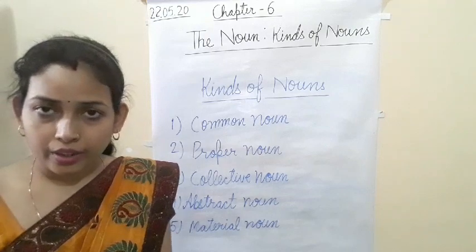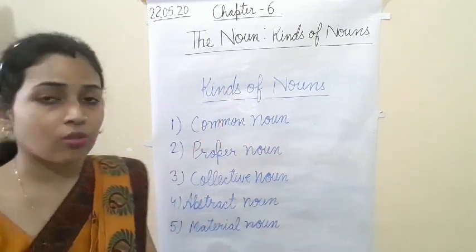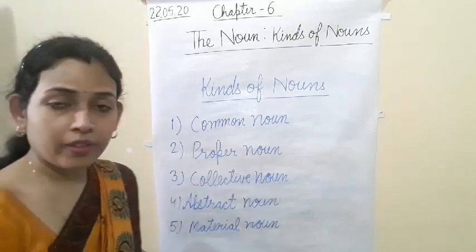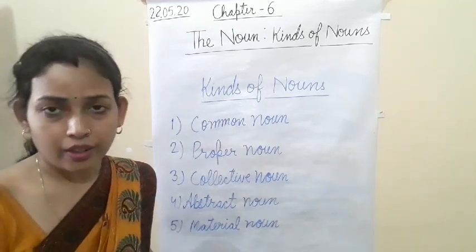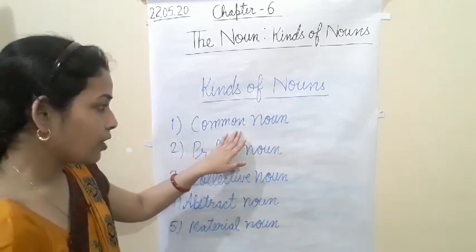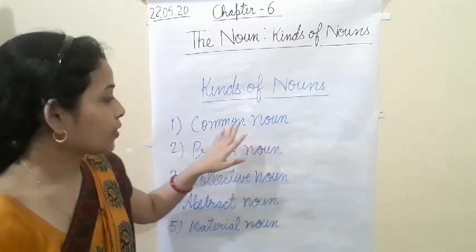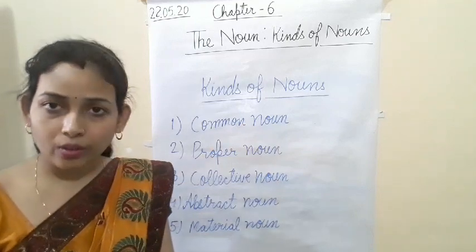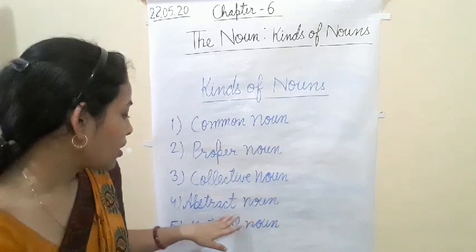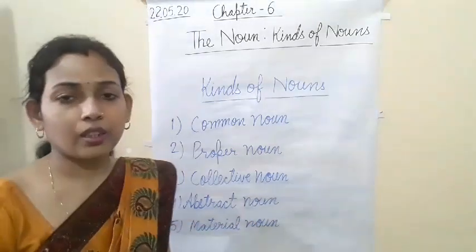Noun we already studied. Now we are going to study kinds of nouns. So here, how many kinds have I written? I have written 5 kinds of noun. We will start with common noun, then proper noun, collective noun, abstract noun and material noun.